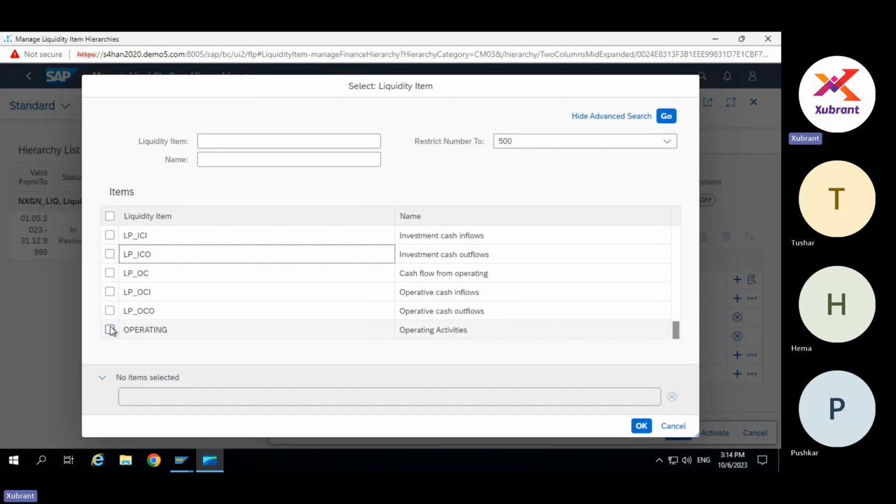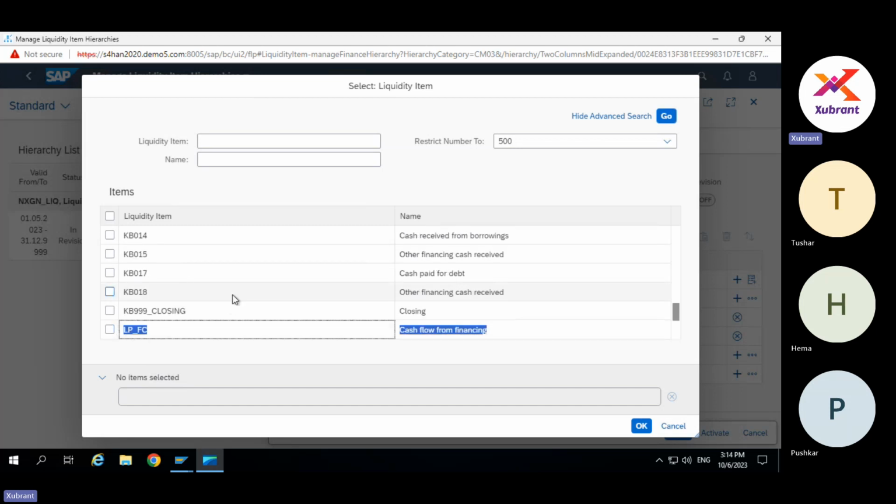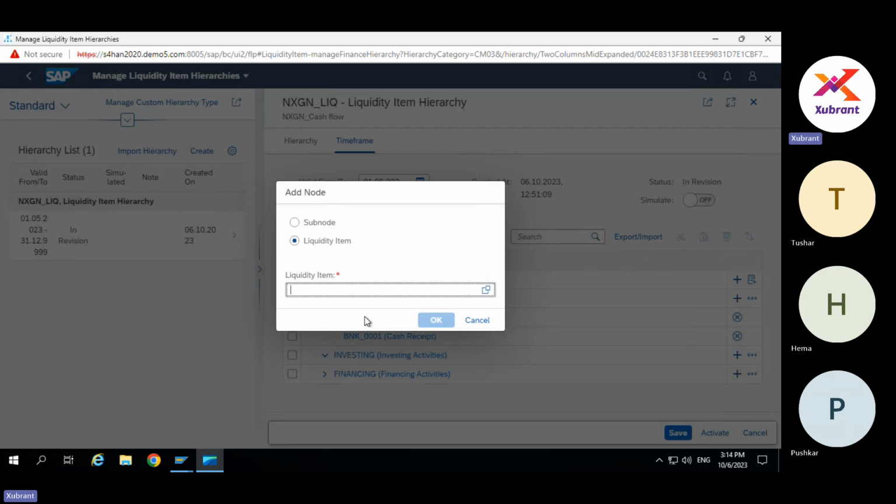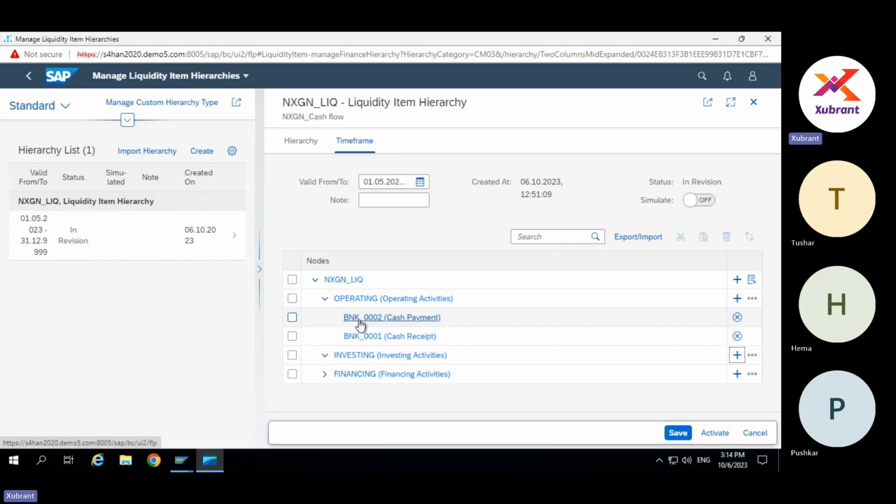So you have to actually add the nodes also. Here I have added operating activities, financing activity, and investing activity. But these will not be mapped anywhere in the mapping that we are going to do. These are just for the sake of display. These are like the headers, and below the headers are the actual items.